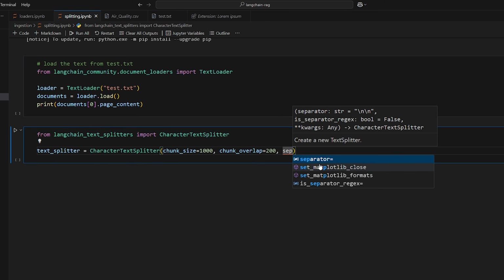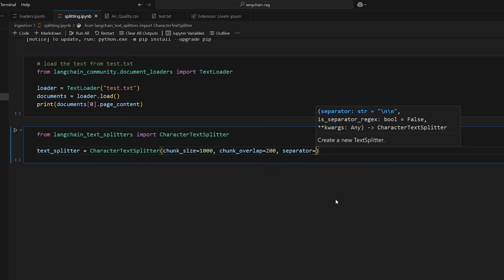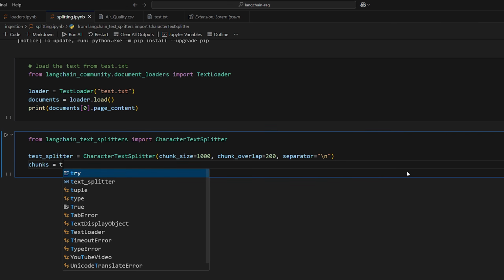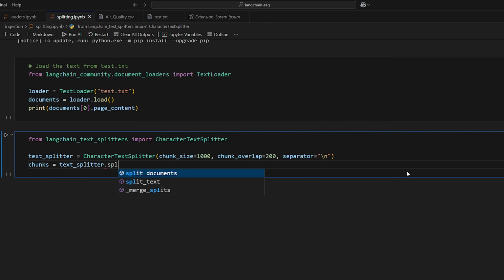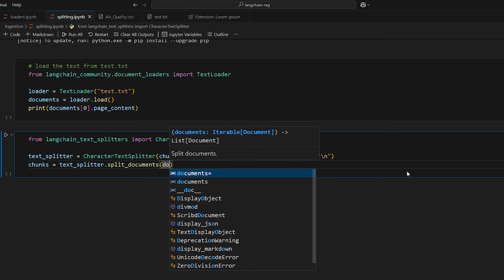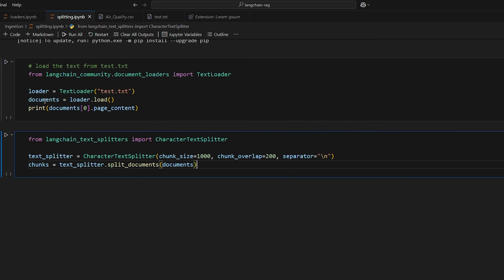And then most importantly, we're going to specify the separator, which is the character that we're going to use to split the text. So we're going to do chunks is equal to text_splitter.split_documents, simply passing the documents that we're trying to split, which in our case will be the single document from our text file, and that's it. So that will actually do the splitting, output it into new chunks, which are just more documents, and then let's just print the number of documents that we now have.